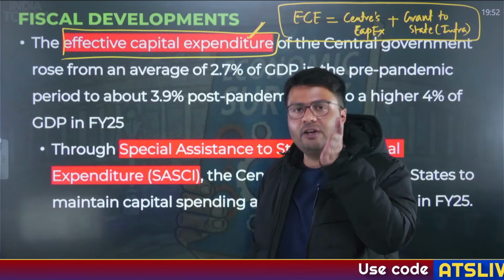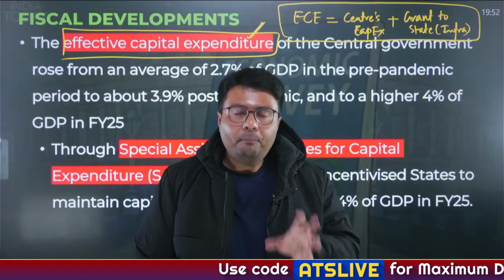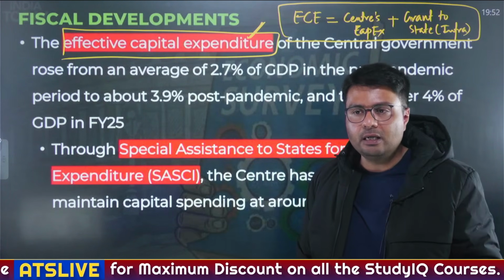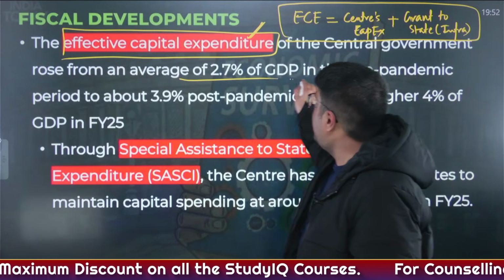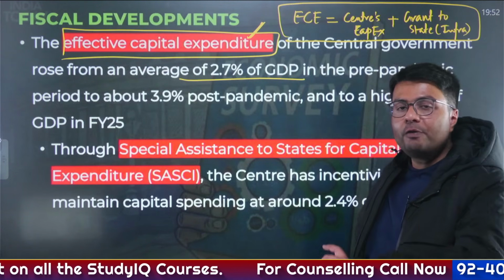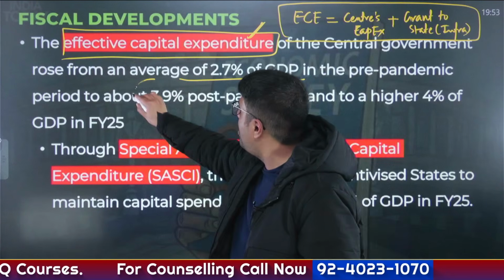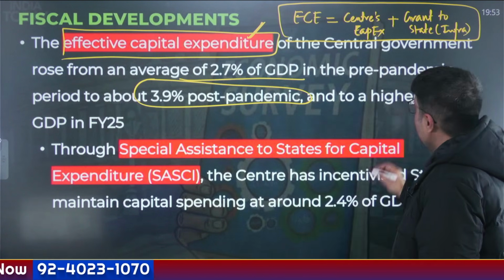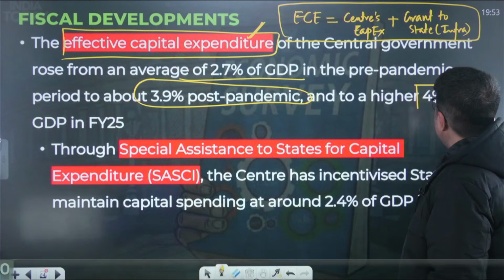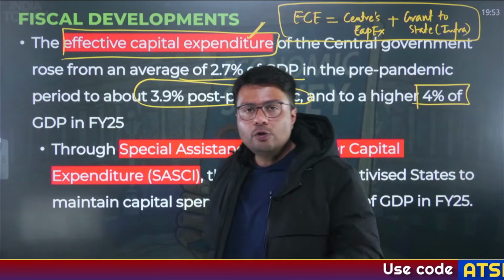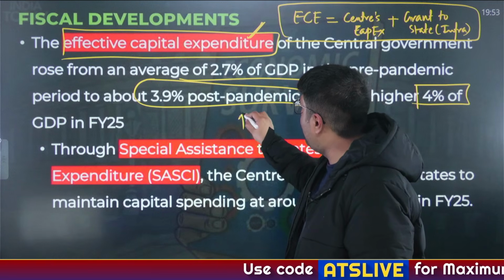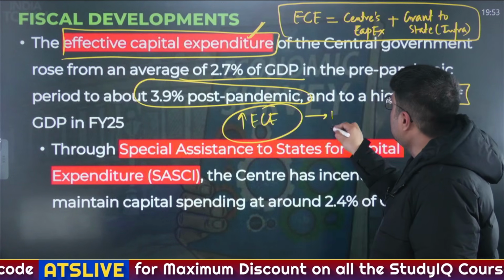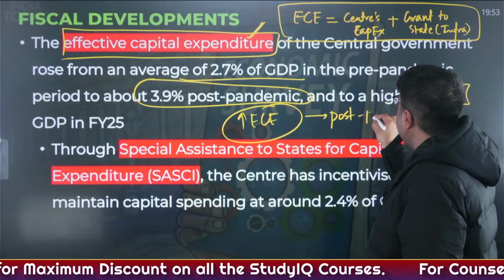And this is the effective capital expenditure that has happened in the Indian economy due to the money spent by the central government. Now, this rose from 2.7% of GDP before the pandemic era to 3.9% in the post-pandemic era. And this year, in the financial year 2025, it increased to 4% of GDP. So what trend did you get? The effective capital expenditure has continuously increased in the post-pandemic period.